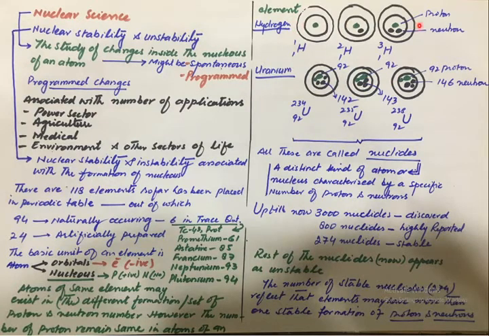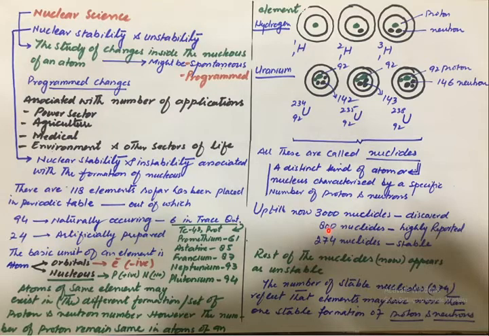Collectively, all these different sets of protons and neutrons inside the nucleus are known as nuclides. So what does nuclide mean? A distinct kind of atom or nucleus characterized by a specific number of protons and neutrons. Such nuclei, such atoms, are called nuclides. Up till now, about 3000 nuclides have been discovered.